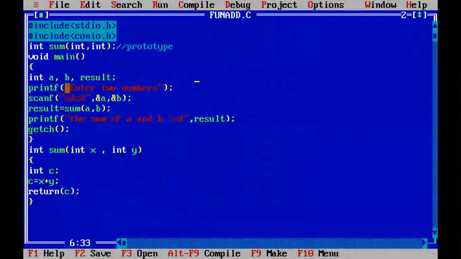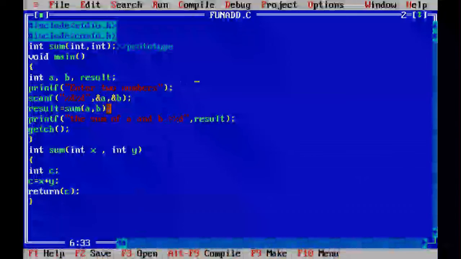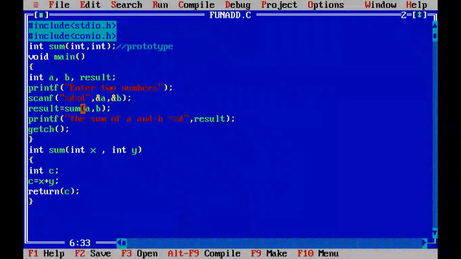Now there are three variables here: int a, b, and another one, result, where I will store the result. When you execute this program, it will prompt the message enter two numbers. You have to enter two numbers. It will copy one to A and the other to B. Next, when you call the sum function with the parameters, the value of A and the value of B, the value of a will be copied to integer x, and the value of b is copied to variable y.